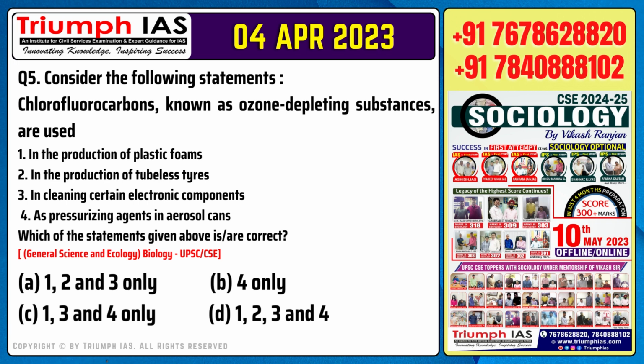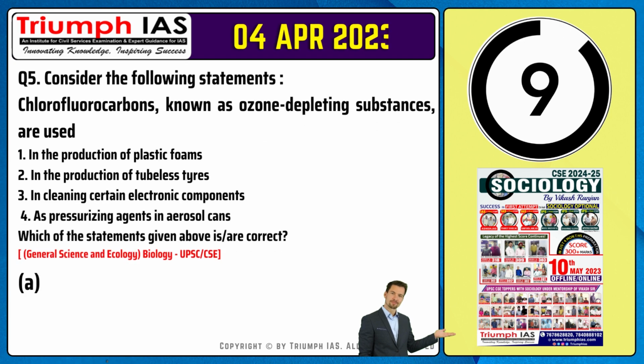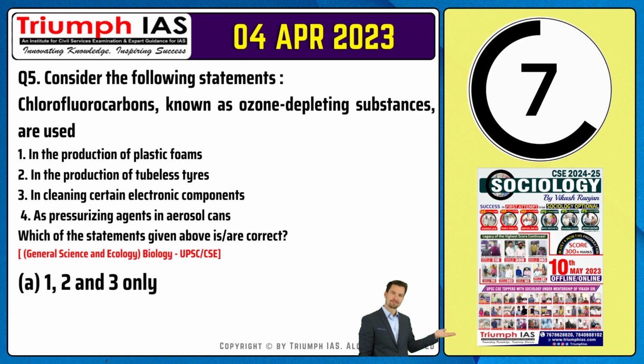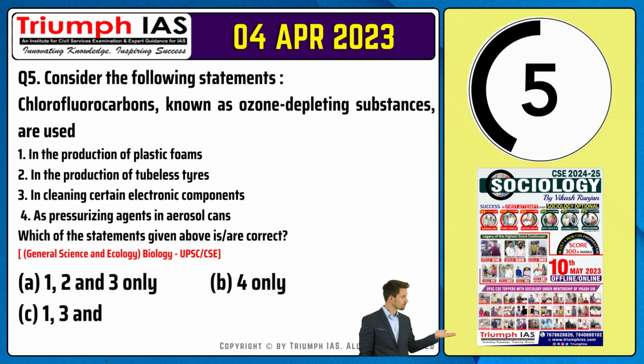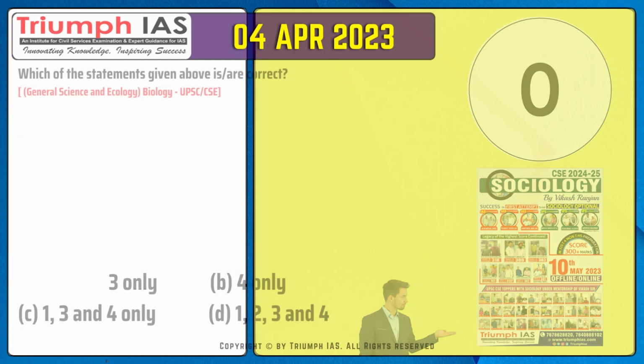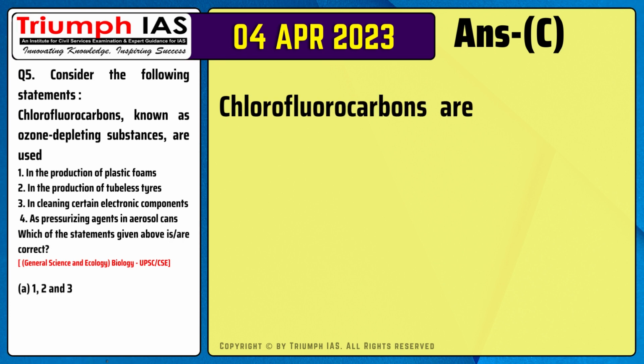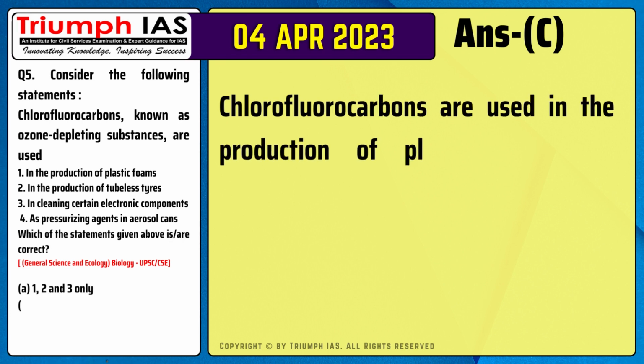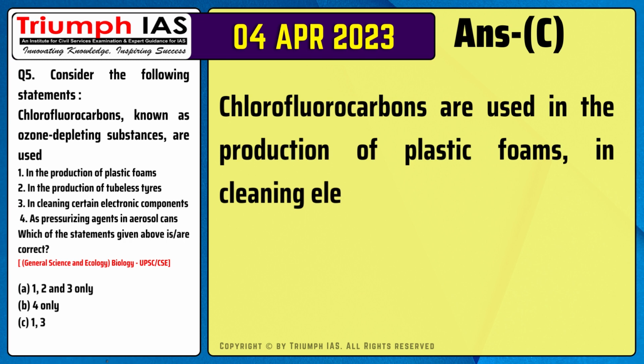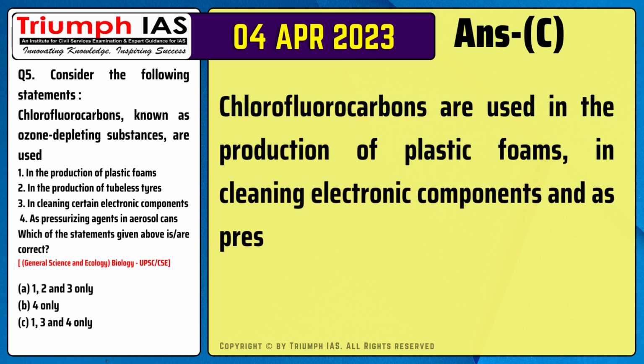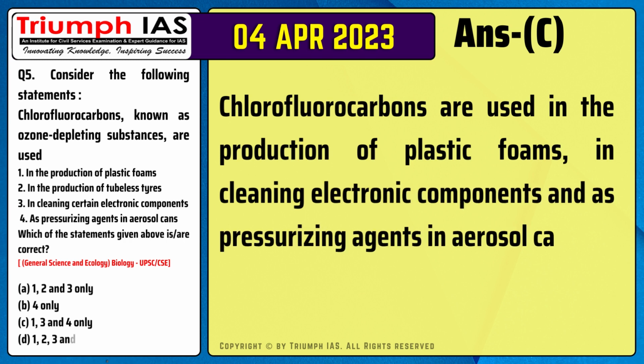Option A, 1, 2 and 3 only. Option B, 4 only. Option C, 1, 3 and 4 only. Option D, 1, 2, 3 and 4. The correct answer is option C. Chlorofluorocarbons are used in the production of plastic foams, in cleaning electronic components, and as pressurizing agents in aerosol cans.